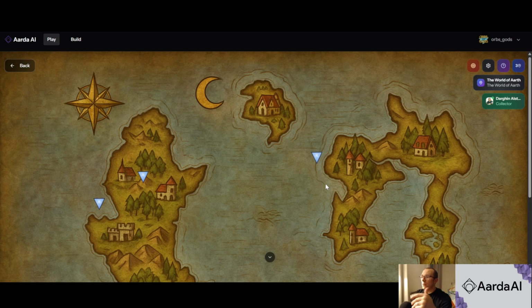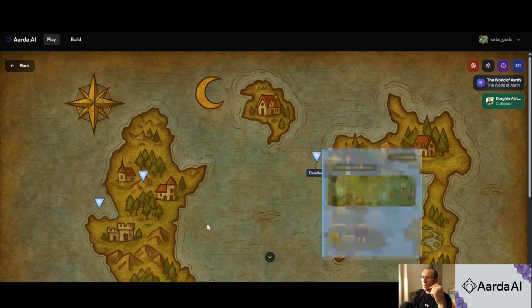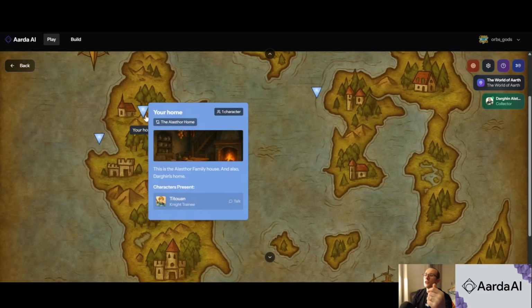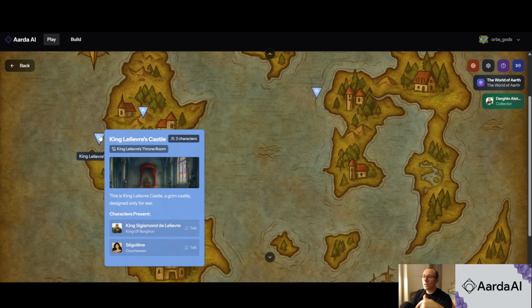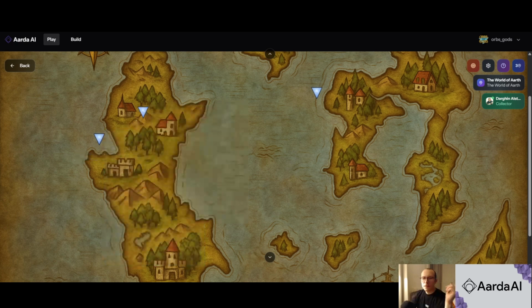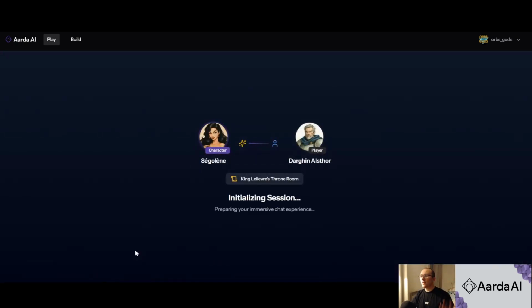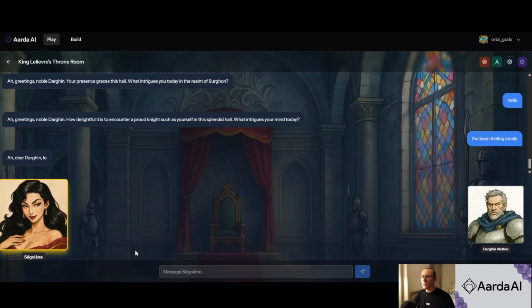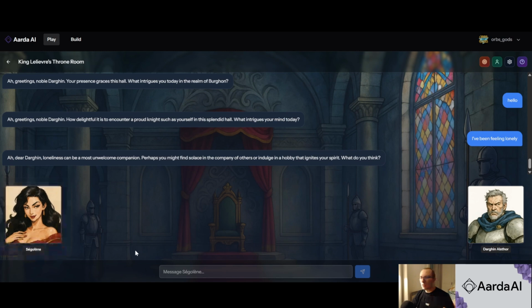We are brought to this map, and this map features many locations that we can go to. And for every location, we have available characters we can engage in conversation. So for example, we'll go to the king's room and we'll talk to the courtesan that's there, Sigolin. So Sigolin knows about herself, of course, but she also knows about the character that I am. She knows that we are in the throne room, and she knows what's going on.